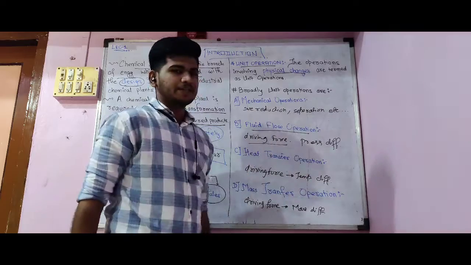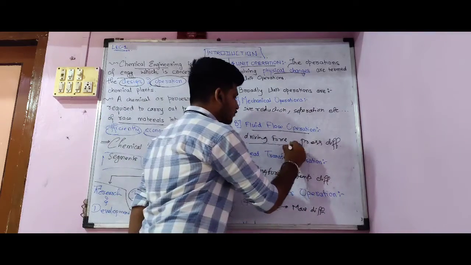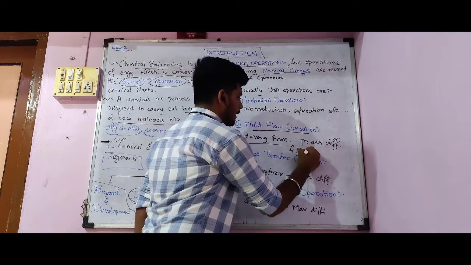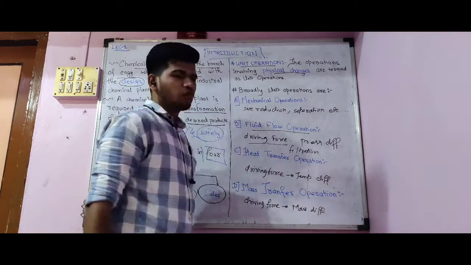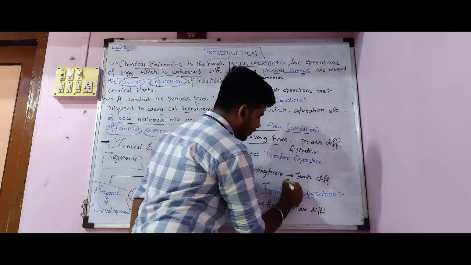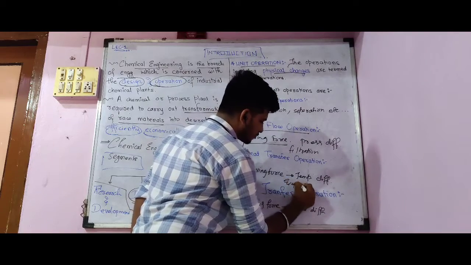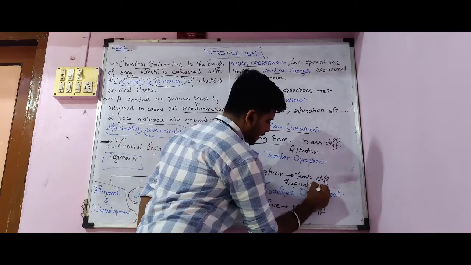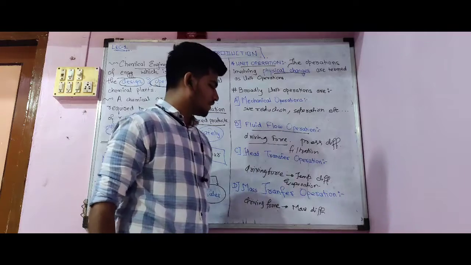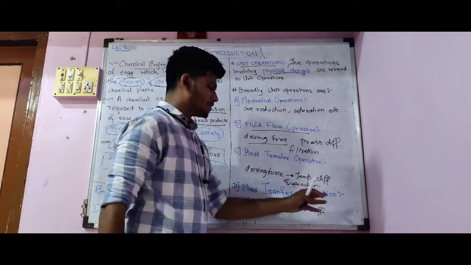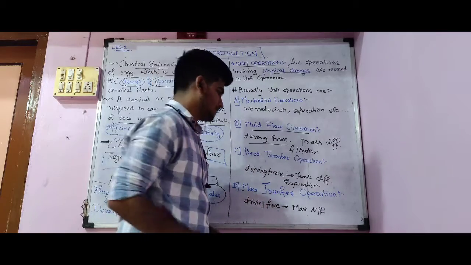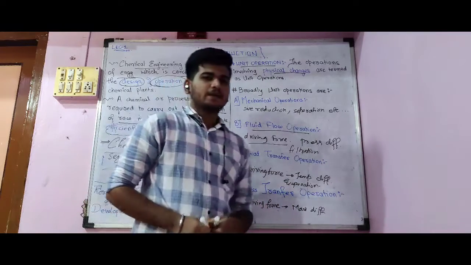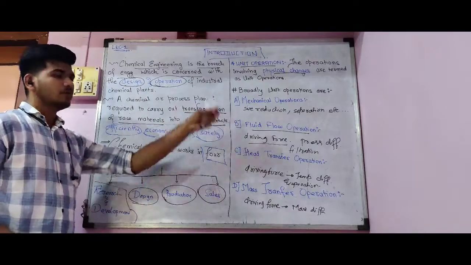So in fluid flow operation, we're going to take the example of filtration as one such example of fluid flow operation. In heat transfer operation, we can talk about the evaporation. Evaporation is included in the heat transfer operation. Mass transfer operation generally is in all diffusion and all that. Okay, so this was about all unit operations.